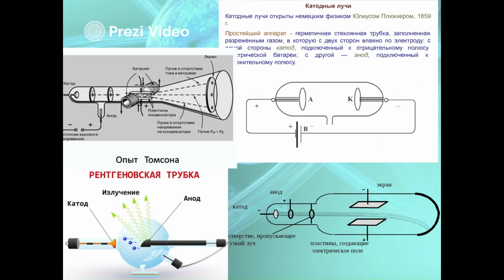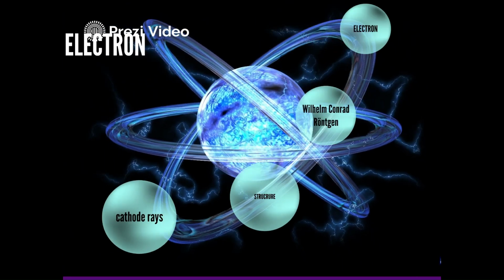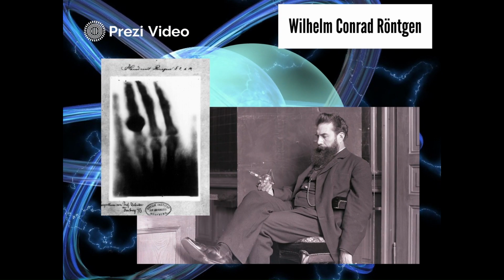In this experiment, a screen was illuminated, which was covered with barium platinocyanide, a fluorescent substance, and the experiments showed that these cathode rays differ from the rays found by Roentgen. Roentgen called them X-rays, and we still call them that. He realized that air did not absorb them and the rays could freely pass through certain objects. Their penetrating ability was better, passing through solid materials and living tissues.